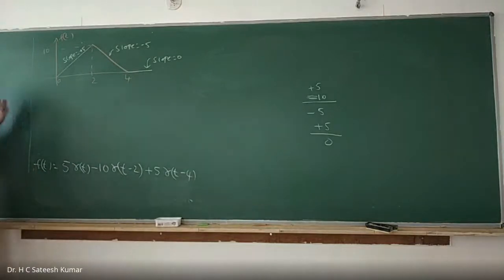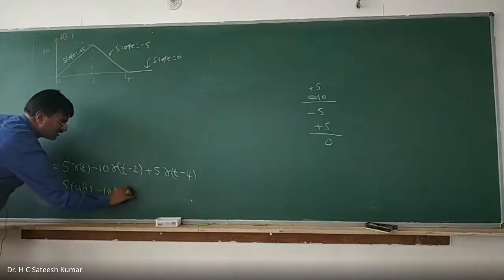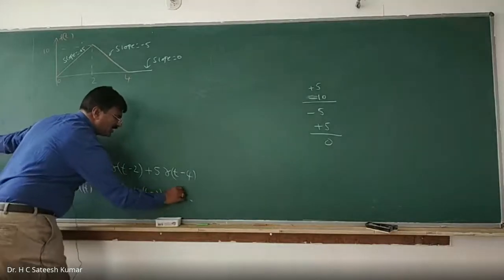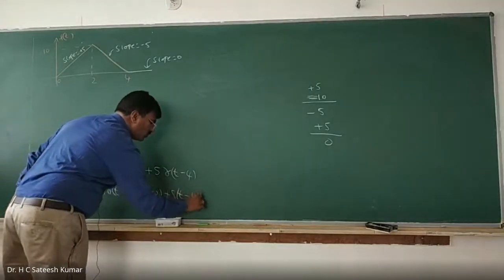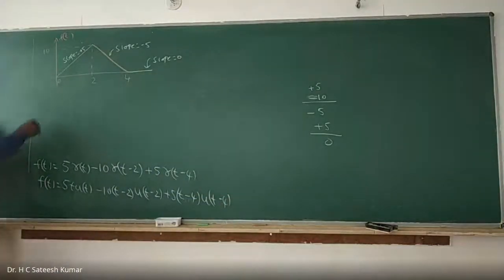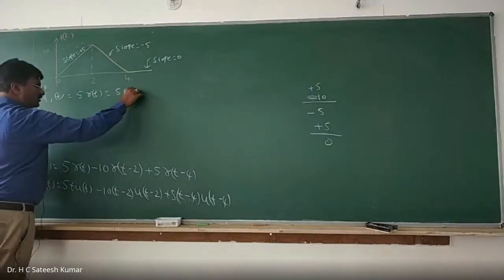But now we have to give the description. F of t is equal, in terms of step functions, to 5t into u of t minus 10 into t minus 2 into u of t minus 2 plus 5 into t minus 4 into u of t minus 4. Now go back and check it. Let F1 of t be equal to 5 r of t, which is 5t into u of t.